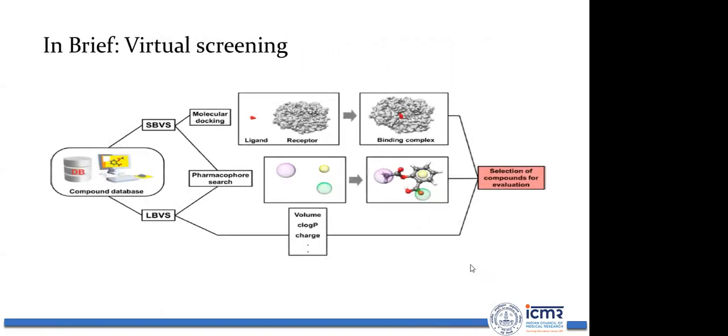Now, in brief, this is what virtual screening is all about. You have a compound database, and you go for structure-based or ligand-based virtual screening. In structure-based virtual screening, you go for molecular docking and pharmacophore search. In ligand-based virtual screening, you go for pharmacophore searching or QSAR. Then you dock receptor and ligand, and select compounds through evaluation. Through pharmacophore search or QSAR, you find the active pharmacophoric features, then evaluate the compounds.